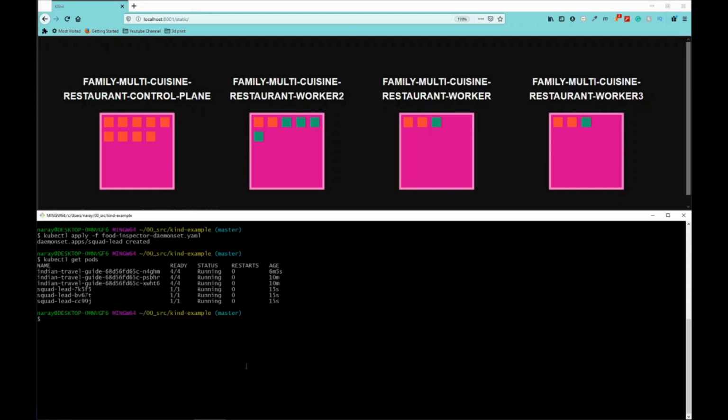We have not mentioned anywhere replica that it needs to create 3 squad leads, right? But daemon sets automatically understand that there are 3 worker nodes, and it created a squad lead in every worker node. Just like putting an inspector in every cuisine room. Also, you should notice it has not created anything in the control plane. This is because the control planes are specifically tainted so that they won't take any workloads.